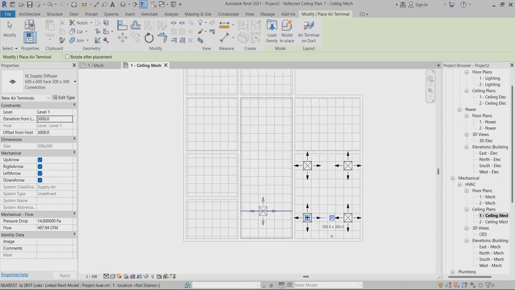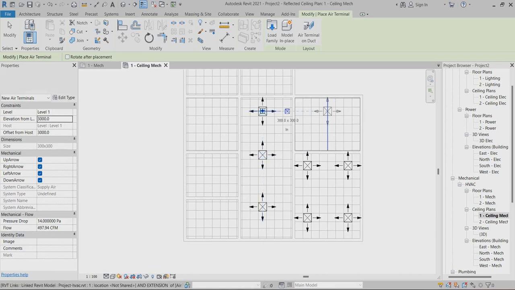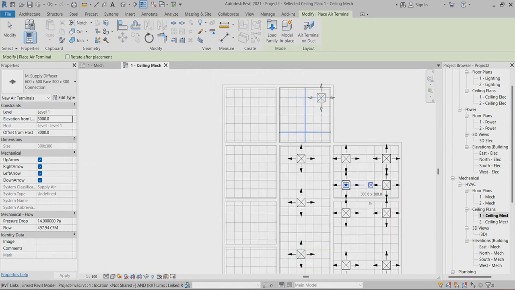In this open area I will apply 1, 2, 3, and in this room I will apply 4, and in this room I will apply 3, and this room also I apply 2.